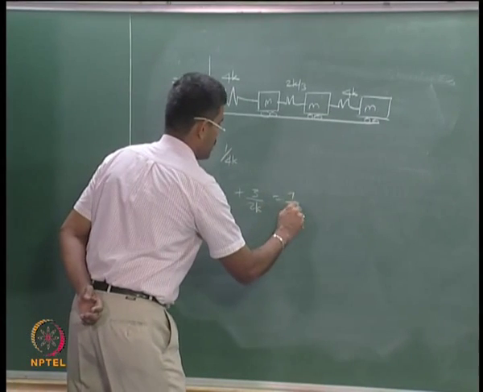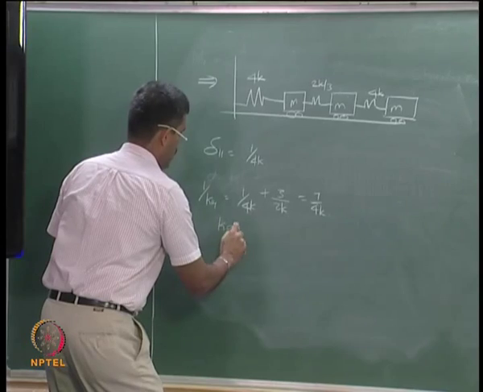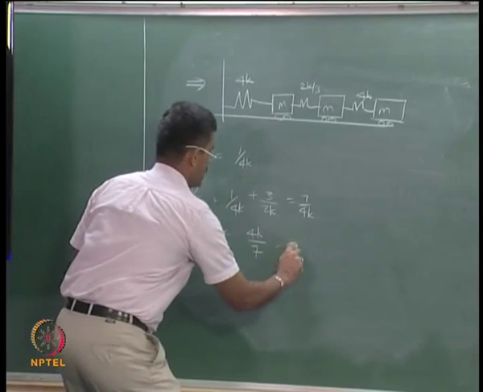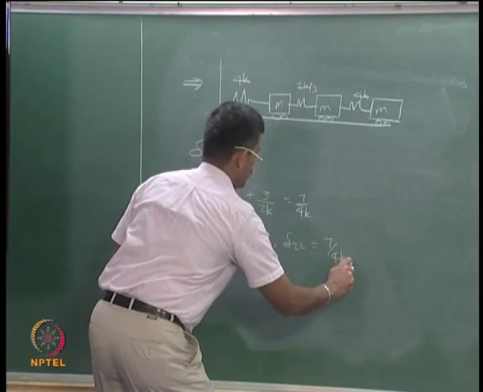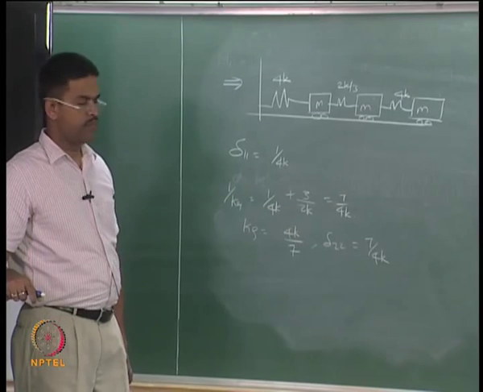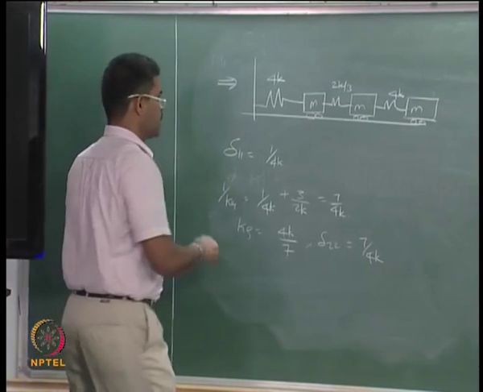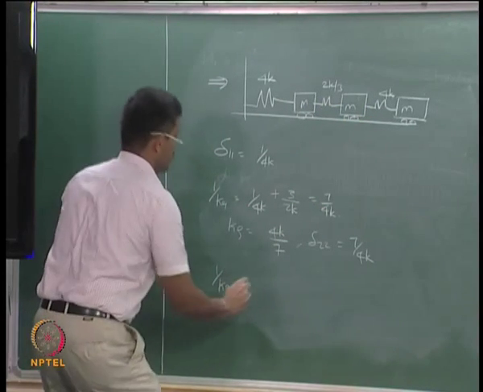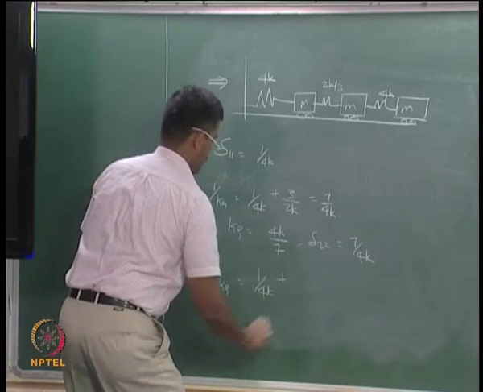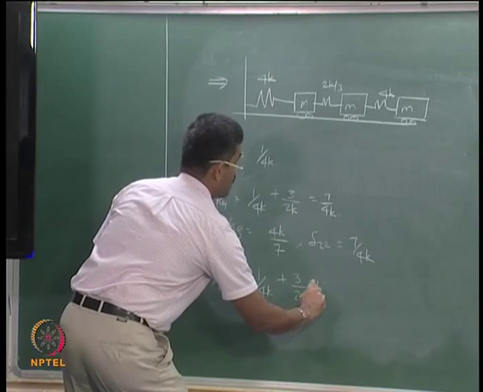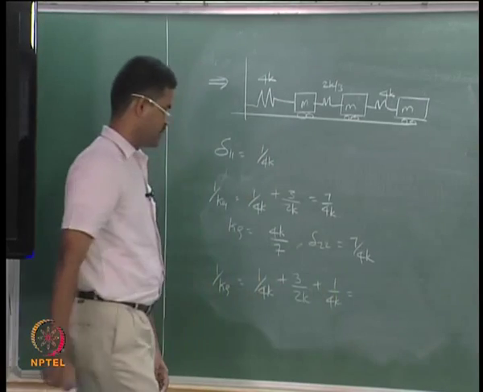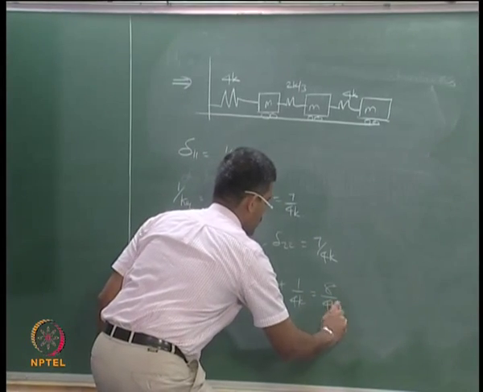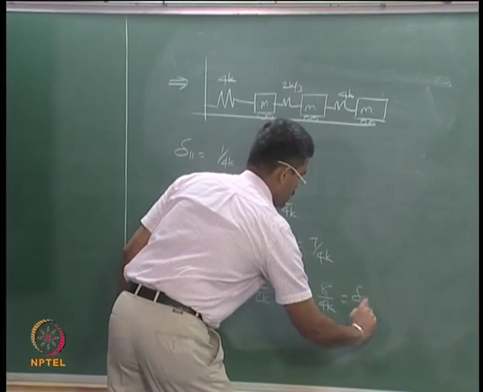So 7 by 4K, or K equivalent is 4K by 7, or delta 22 is 7 by 4K. Similarly for the third case, these three springs become in series, therefore 1 by K equivalent is 1 by 4K plus 3 by 2K plus 1 by 4K, which is 8 by 4K, which is nothing but delta 33.